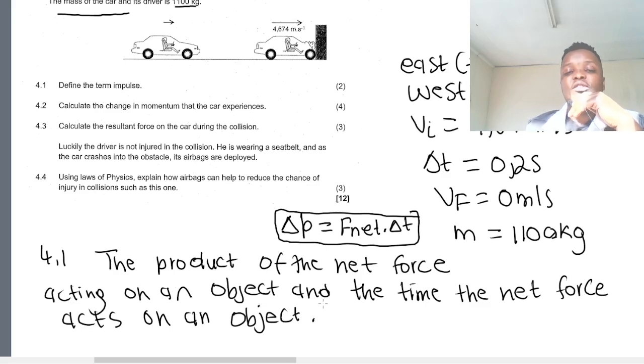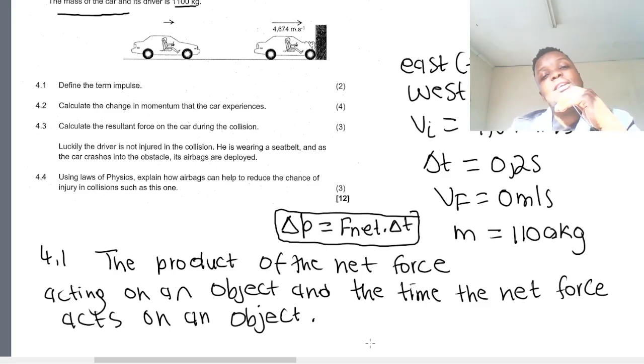Okay. So it's the product of the net force acting on an object and the time taken by the net force to act on that object. Sometimes we say impulse is the object's change in momentum.